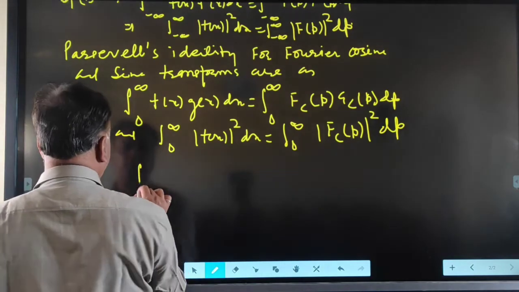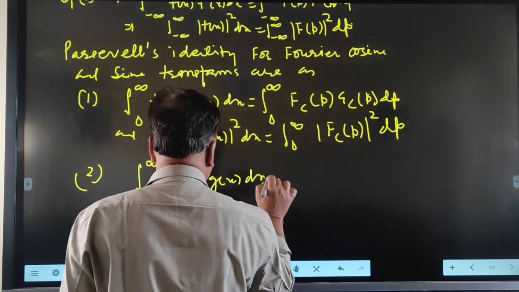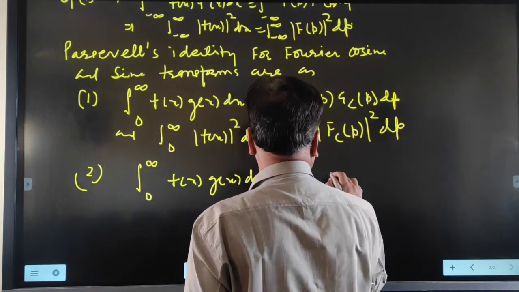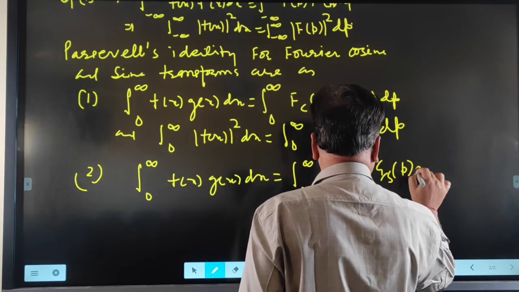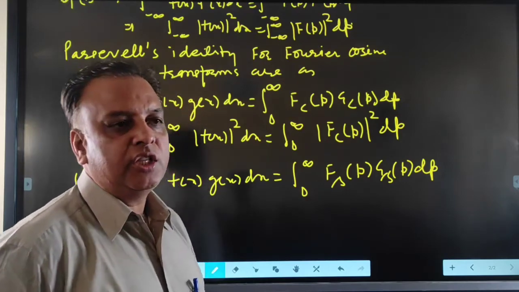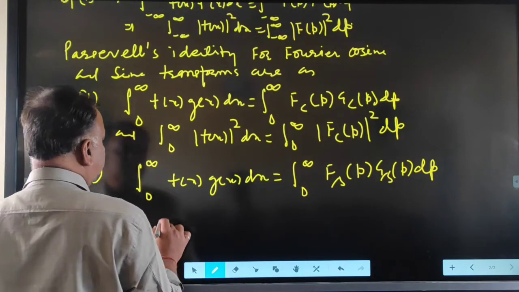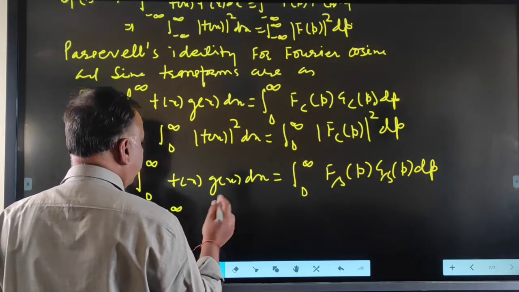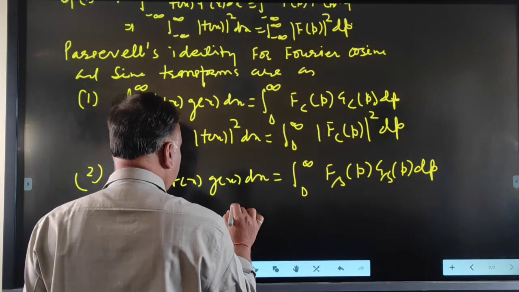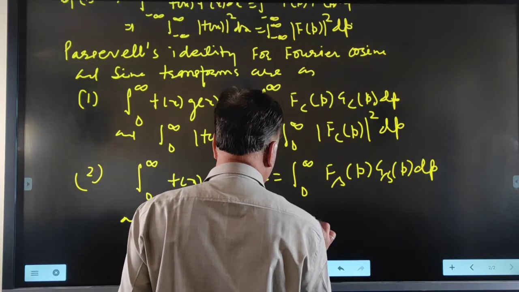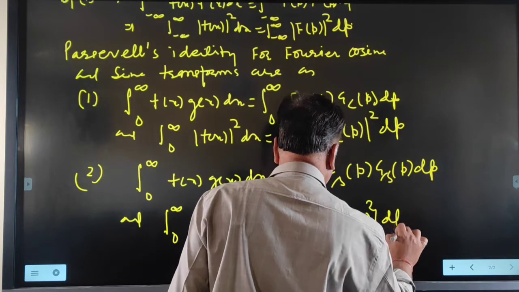Similarly, the integral from 0 to infinity of f(x) into g(x) dx is equal to the integral from 0 to infinity of fs(p) into gs(p) dp, where fs(p) and gs(p) are the Fourier sine transformations of f(x) and g(x). And the second result, if you put g(x) equal to f(x), is the integral from 0 to infinity of modulus of f(x) squared dx equal to the integral from 0 to infinity of modulus of fs(p) squared dp.